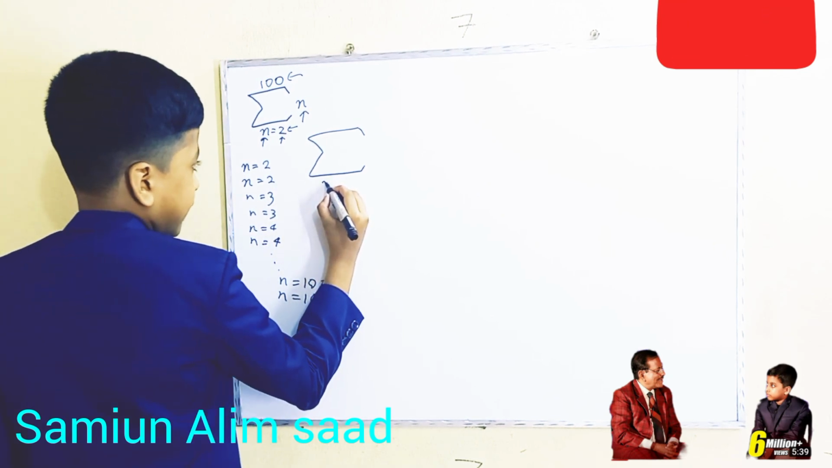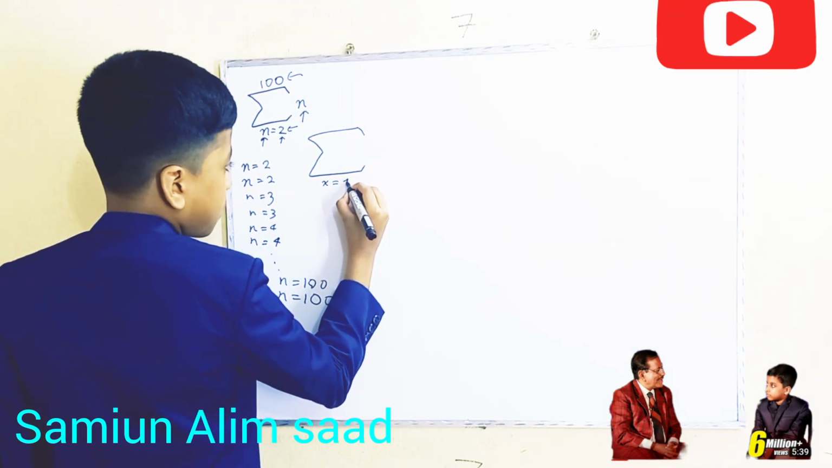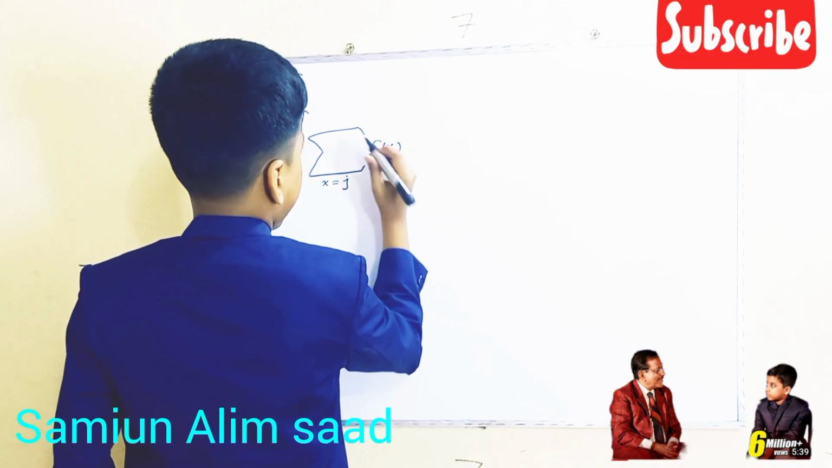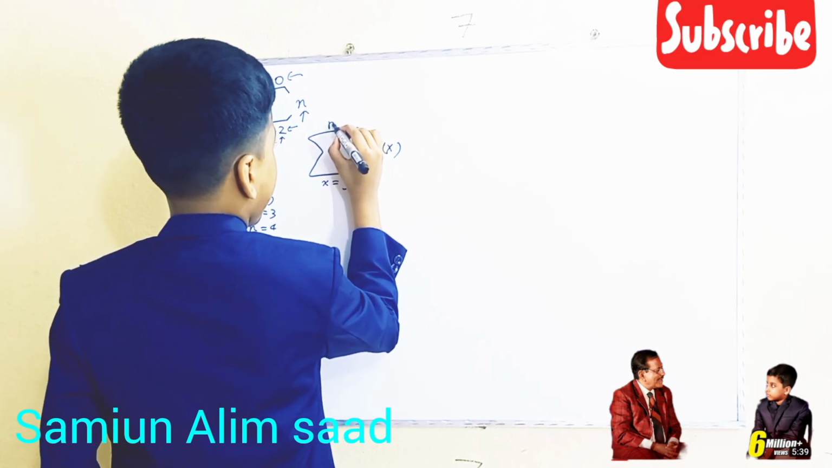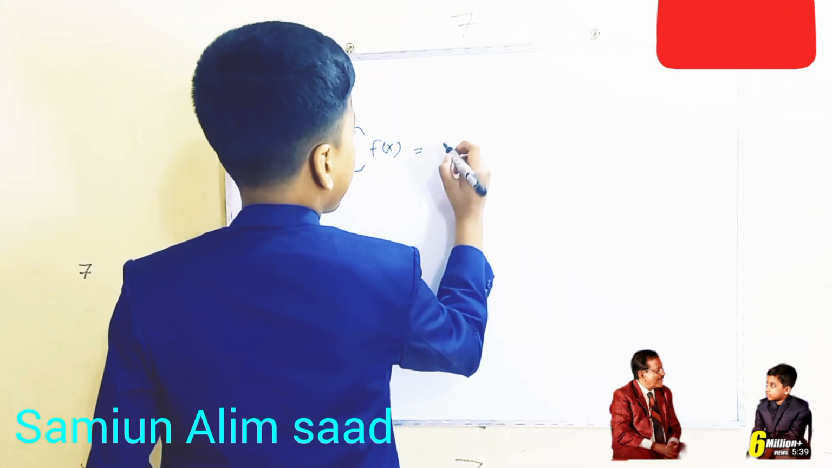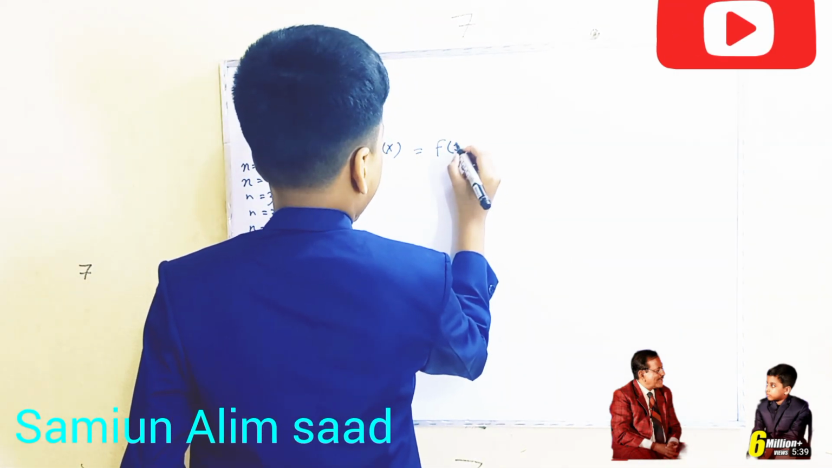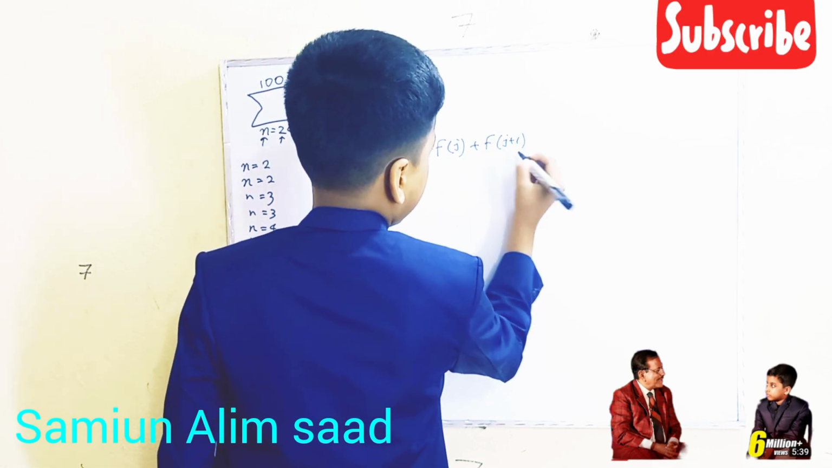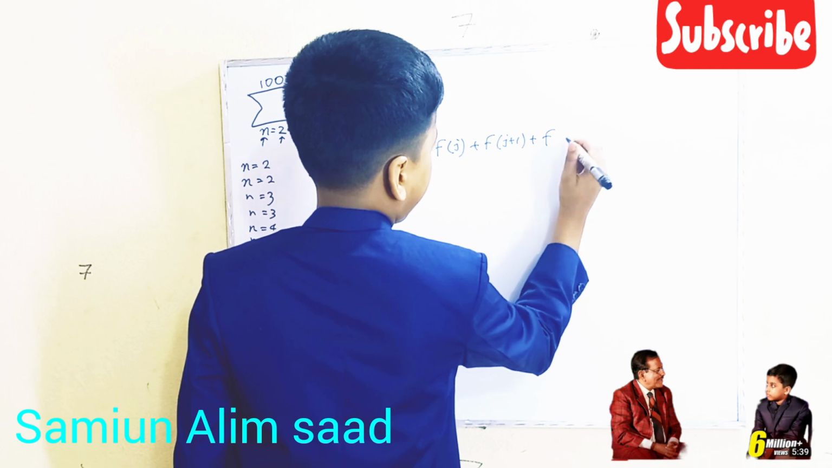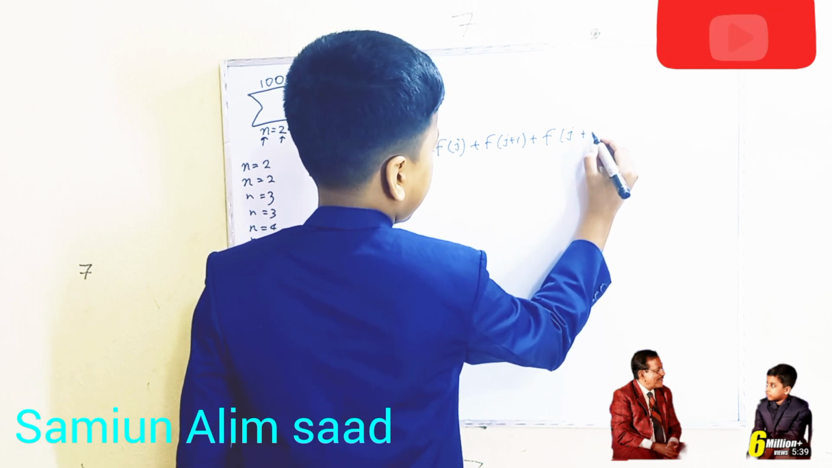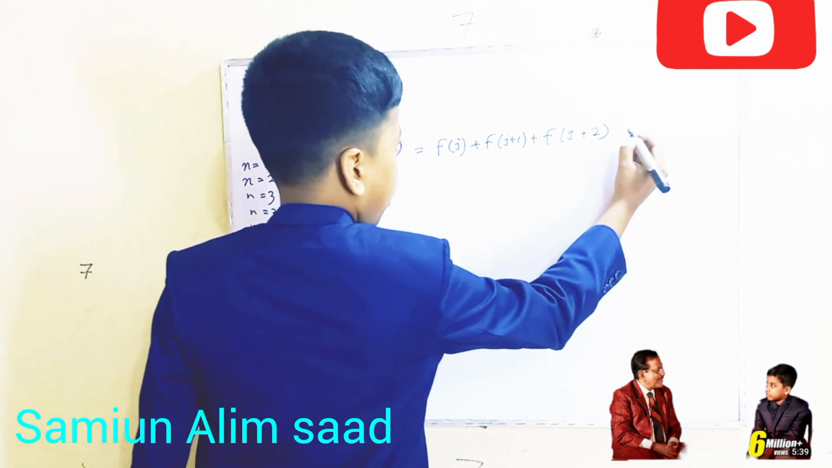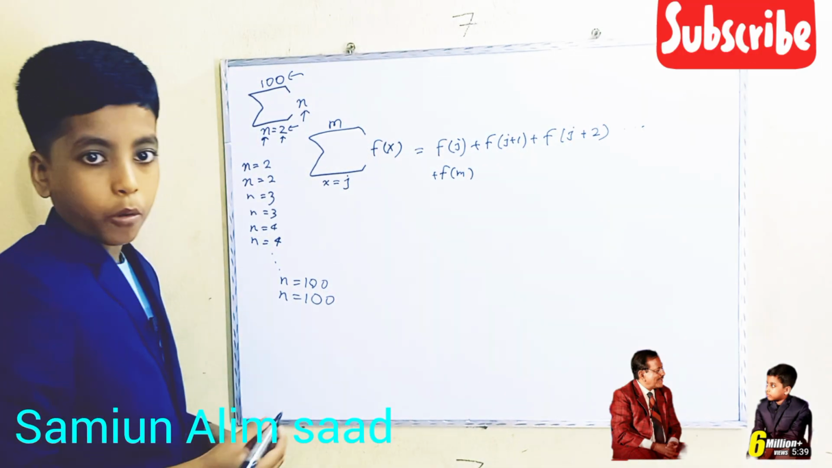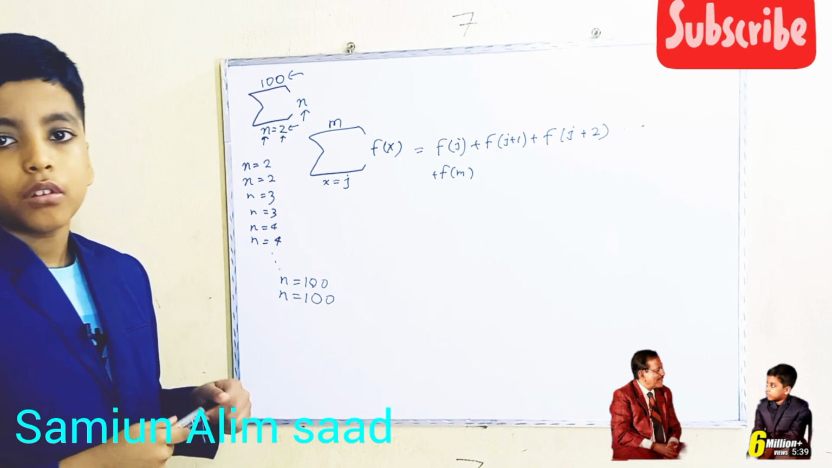Okay, let's say this is x. x equals some number j of f of x, and then to some number m. This is basically equal to f of j plus f of j plus 1 plus f of j plus 2, all the way to plus f of m. So it's pretty simple.